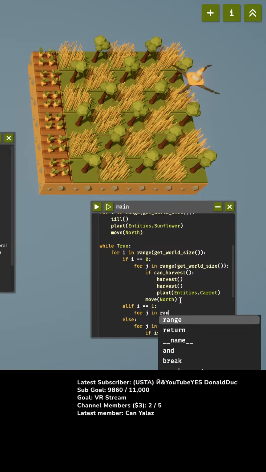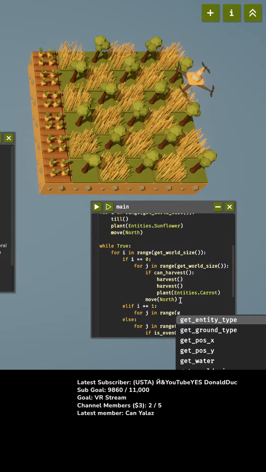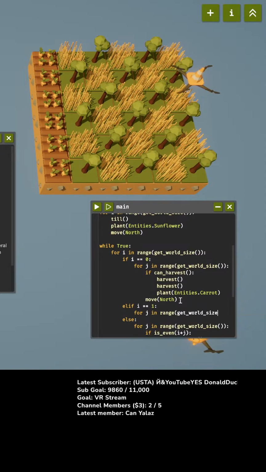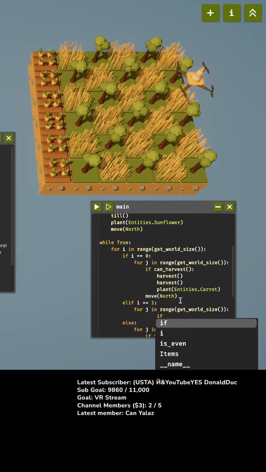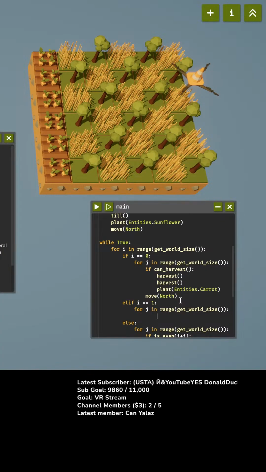J in range, get world size. If we can harvest it, harvest. Oh, no, wait. We want to go through, so this is our sunflowers, and we want to harvest the sunflower with the largest petal.